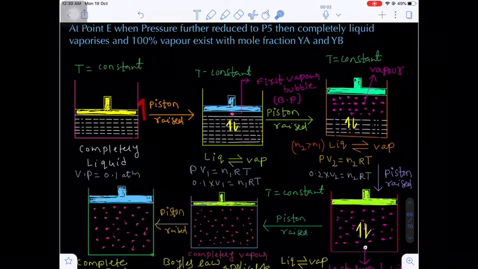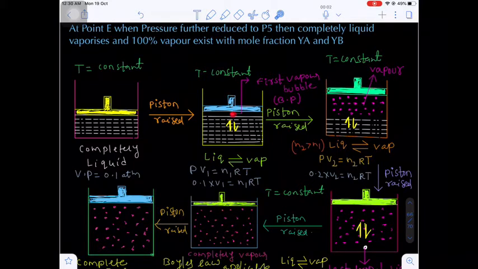Now what I am doing is raising the piston slightly in the upward direction. When the piston moves upward, the pressure decreases. So pressure decreases means the liquid undergoes vaporization. That means here the liquid tries to undergo vaporization.